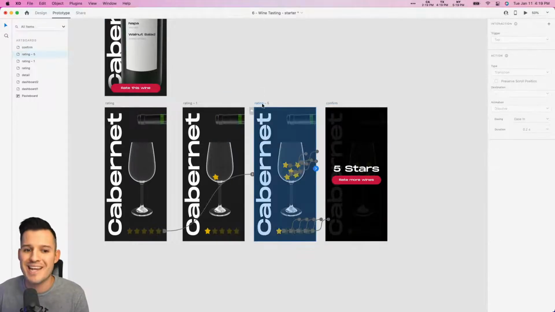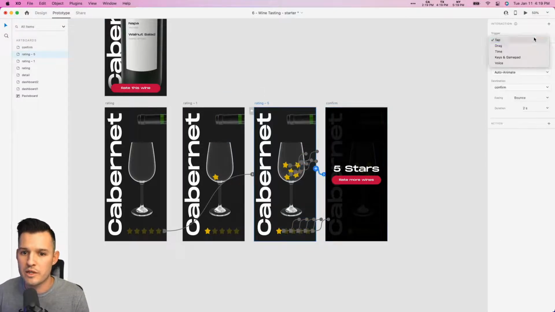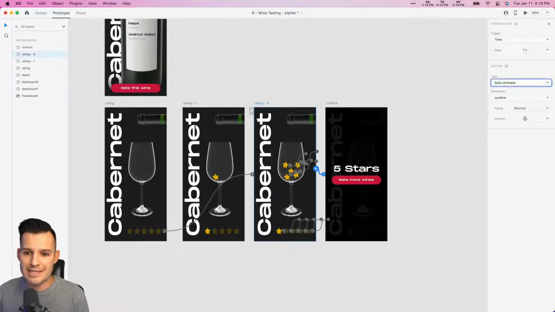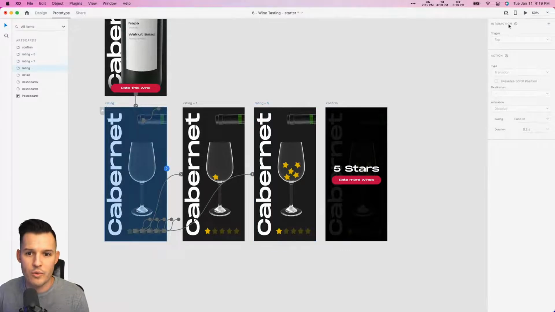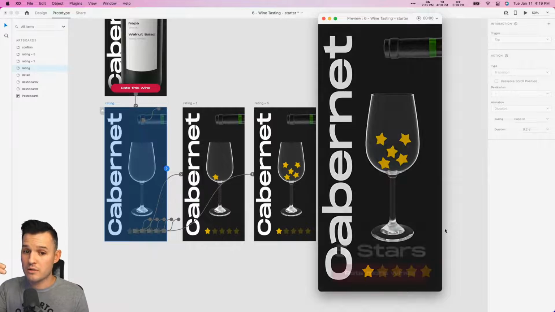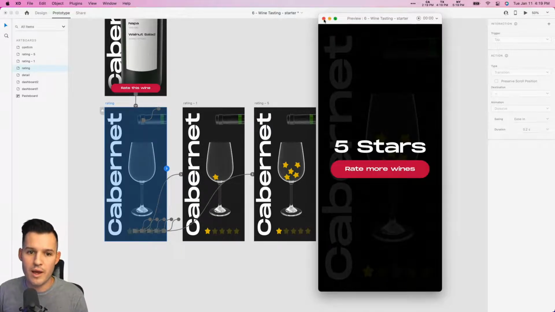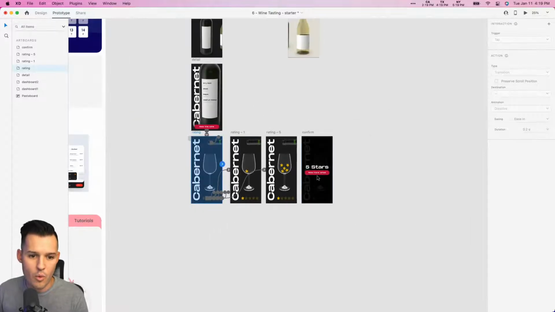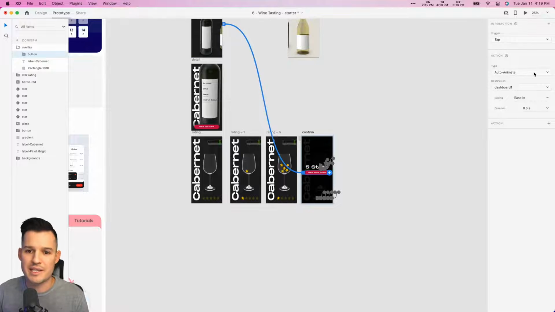So in our prototype, we're going to grab the entire artboard, and we're going to come over here and say it's a time transition. Give it like a 1 second delay, and then this will take about 0.6 seconds. Not bounce, let's just do ease in and see how our rating system works now. So let's put 5 stars. Boom, okay, you get to rate more wines. And then in our prototyping, all we'd need to do is grab our button and wire it back to the top. Just say tap, nothing, just transition, not even a dissolve, just instantly transition back, okay?